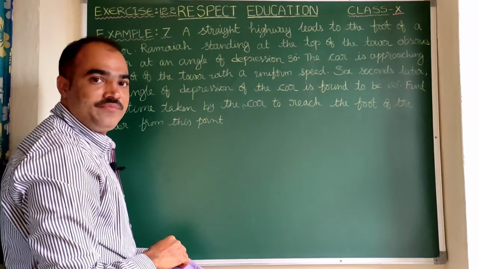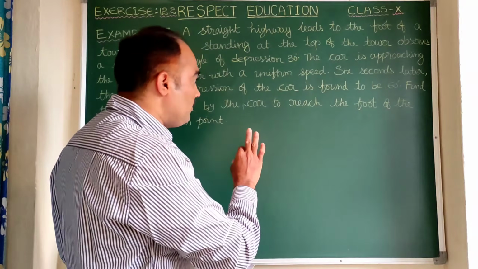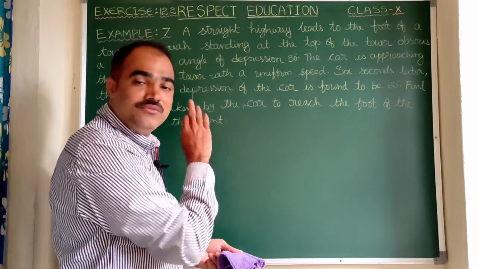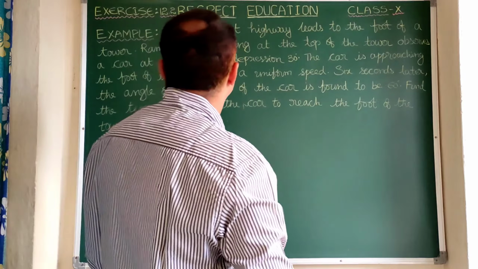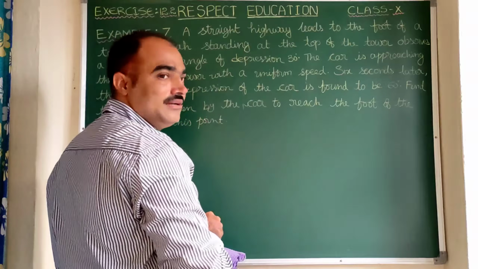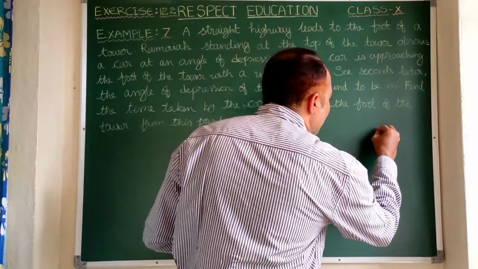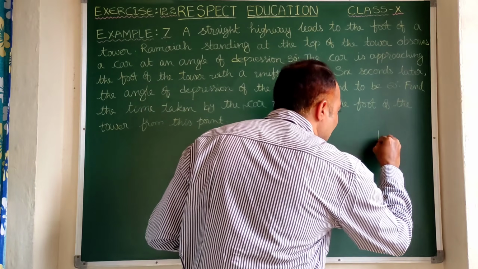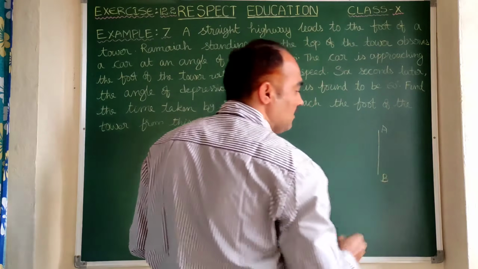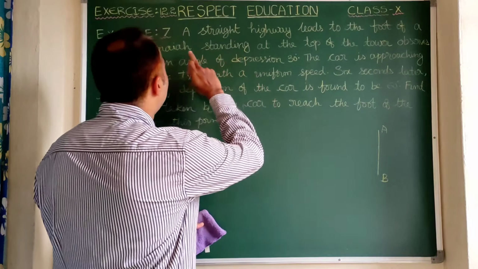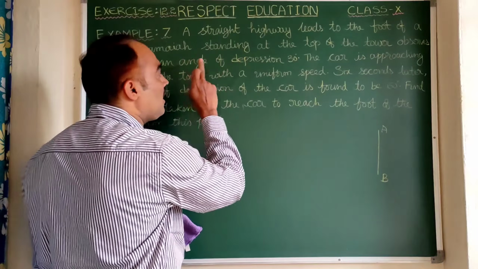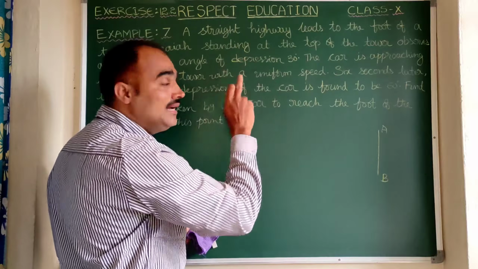Here, to understand the problem clearly, let us draw a suitable diagram for the question. You do understand the question: a straight highway leads to the foot of a tower. So here AB is the tower. Let us consider AB the tower. Here a person called Ramaya is standing on the top of the tower. He observes a car at an angle of depression 30 degrees.